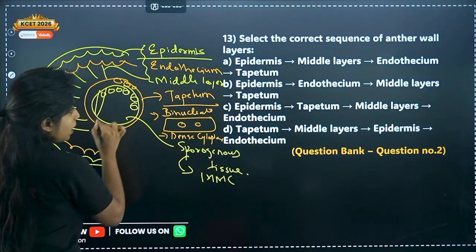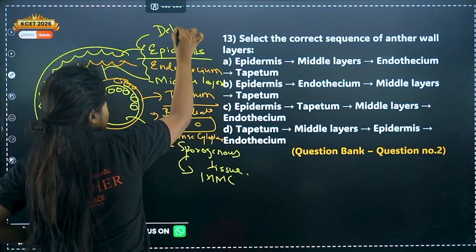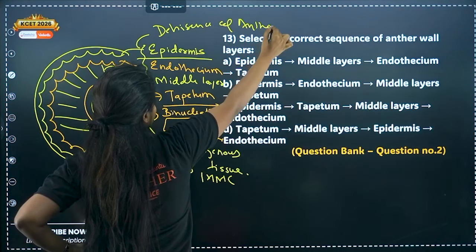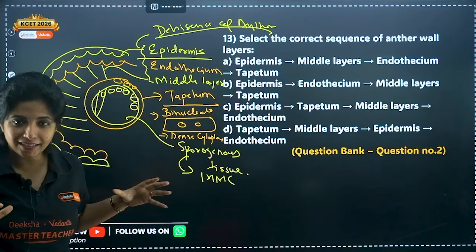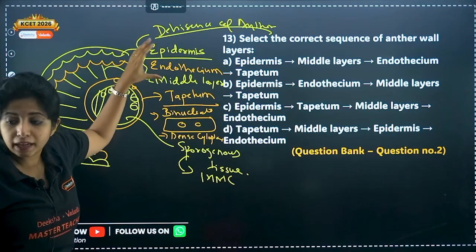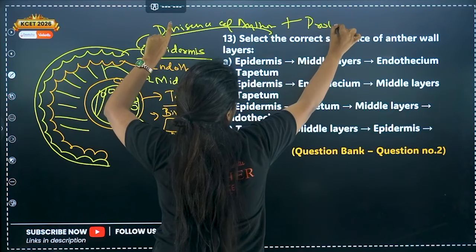Ma'am, aren't three of them very special? I have read somewhere. Yes, they are special because they help in dehiscence of anther. That means for the breakdown of the anther and to release all these pollen grains, these three layers play the major role. So they help in dehiscence of anther and also protection.